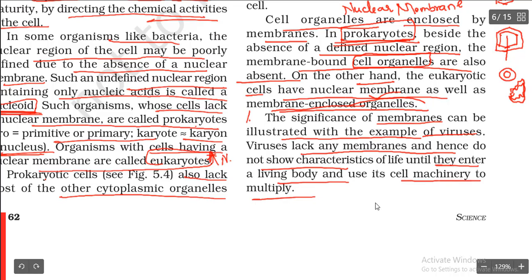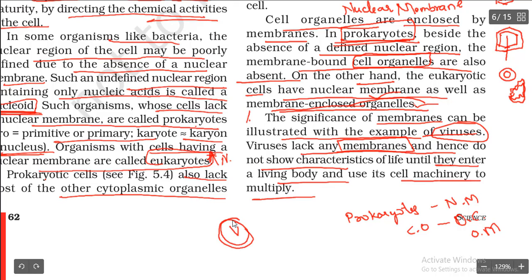So what is the use of membrane? As we discussed earlier, prokaryotes do not have a nuclear membrane, right? So in prokaryotes, some of the cell organelles also do not have their outer covering or outer membranes. But in eukaryotes we have the nuclear membrane and the cell organelles also have membranes. What is the importance of these membranes? We are going to say with the example of viruses. Viruses lack membranes, that means they do not have any outer covering.